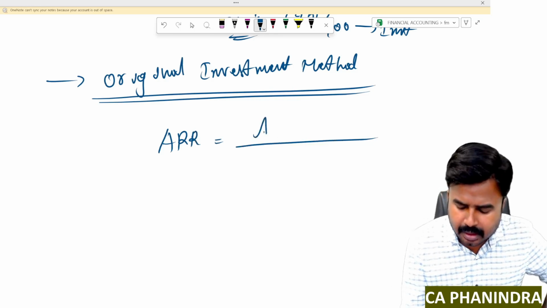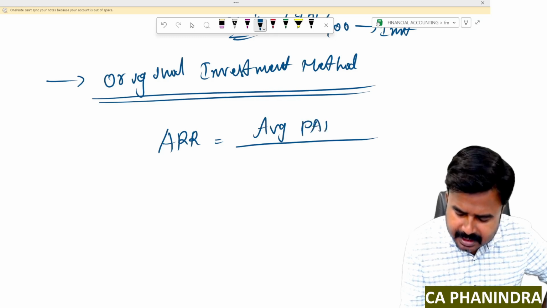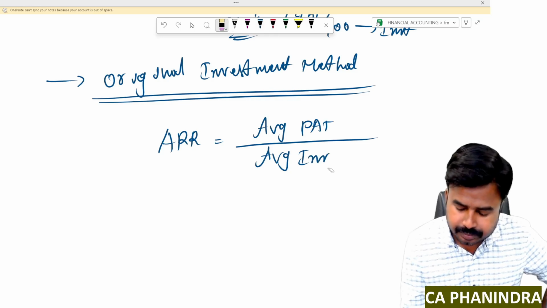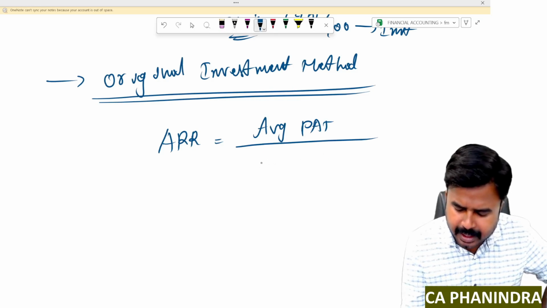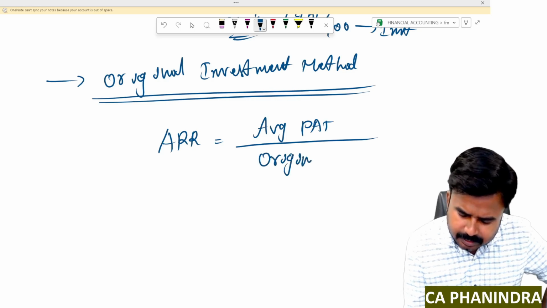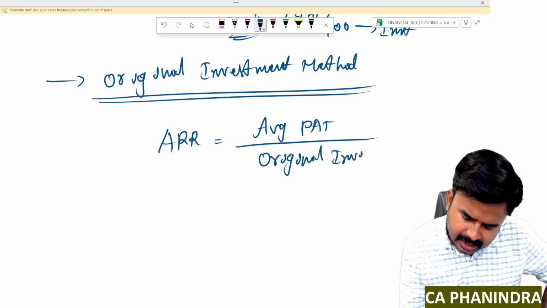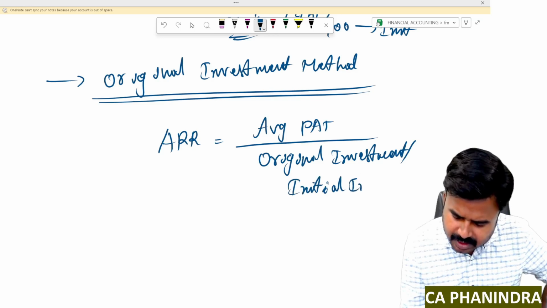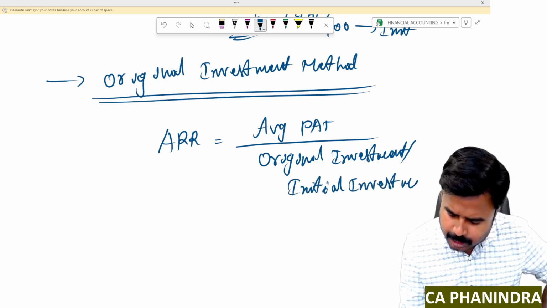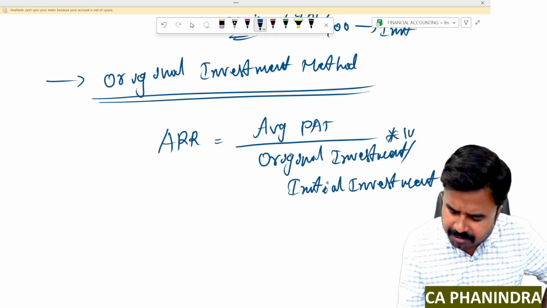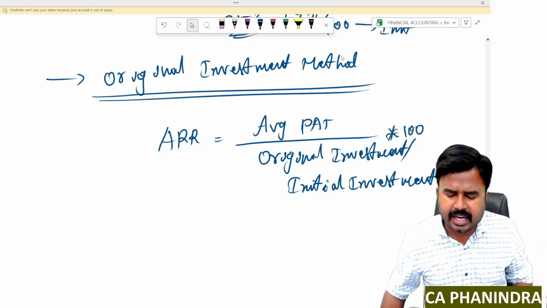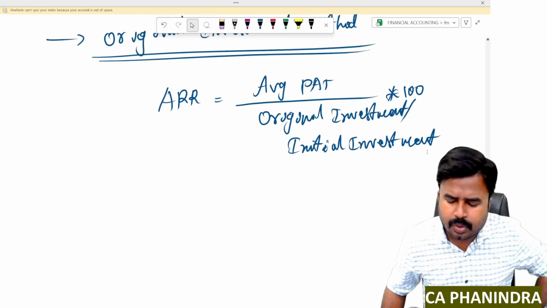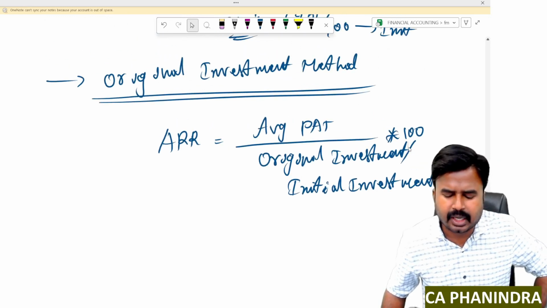So, I have to write average profit after tax divided by original investment, or I can write initial investment, straight away into 100. This is a regular formula actually. ARR is equal to average profit after tax divided by original investment or initial investment into 100.